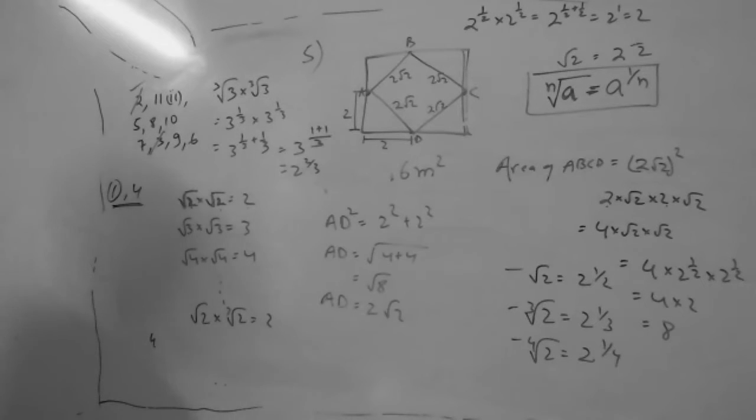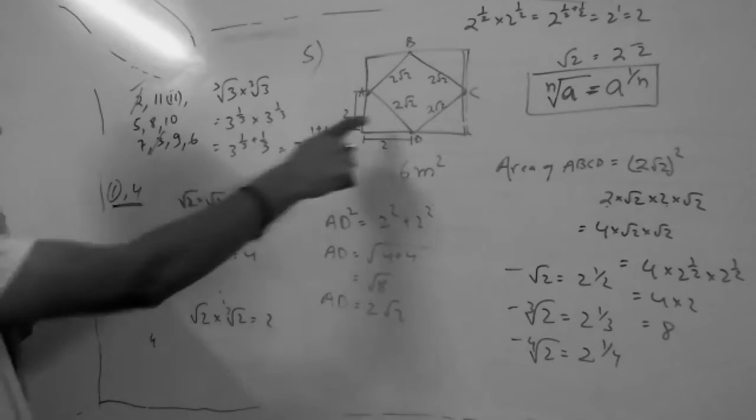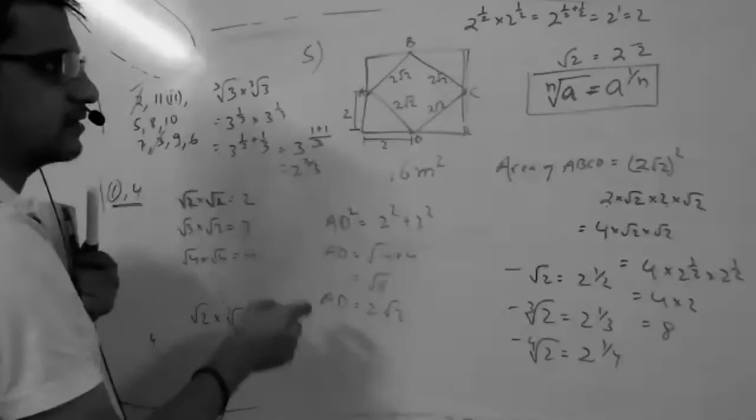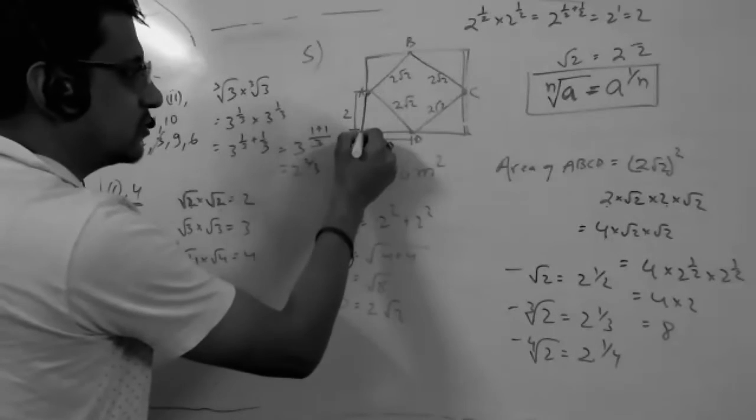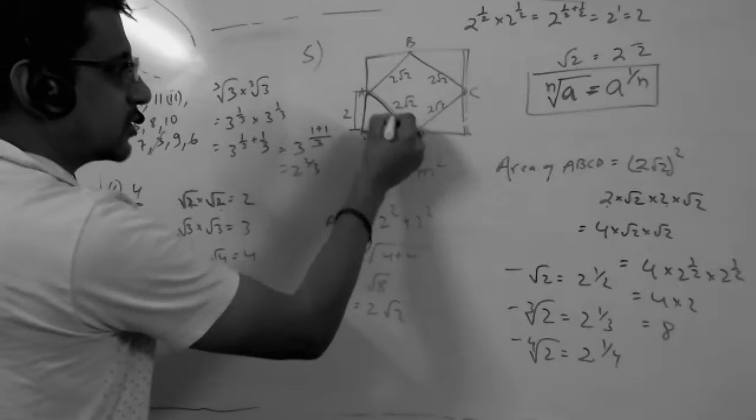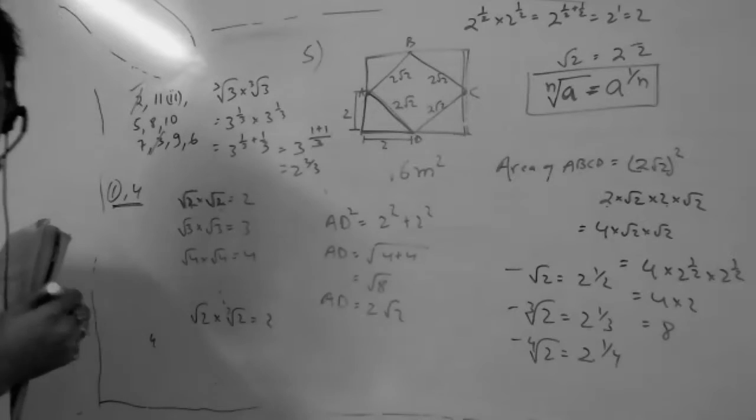We can find this out using Pythagoras theorem also, right? Yes. So this we found now through Pythagoras theorem. You only said this is 2, this is 2. So through Pythagoras theorem, this is 2 under root 2.